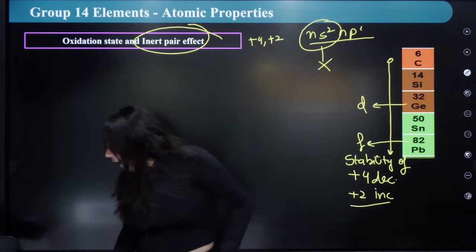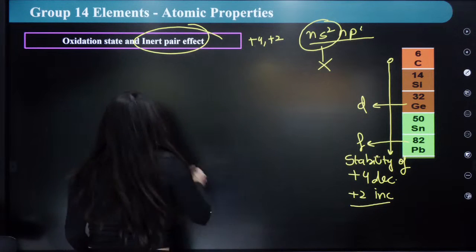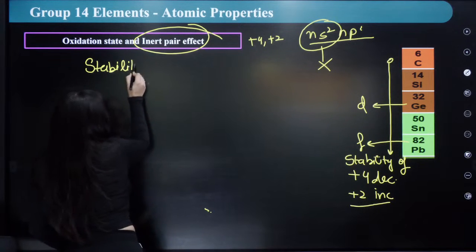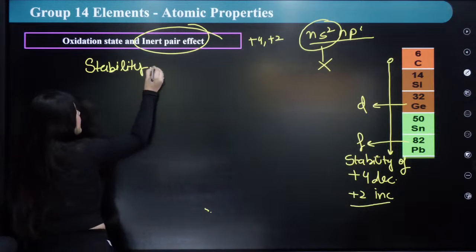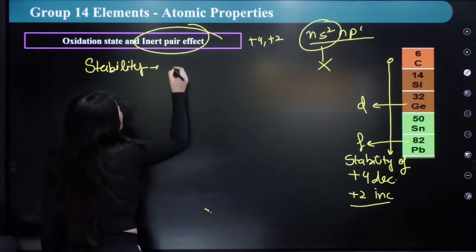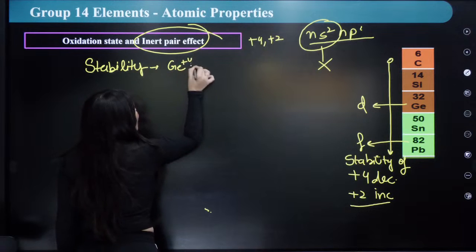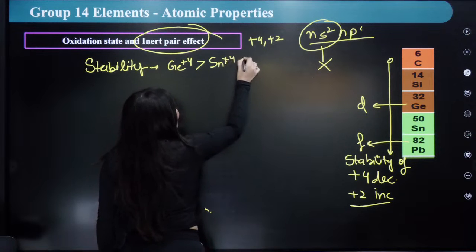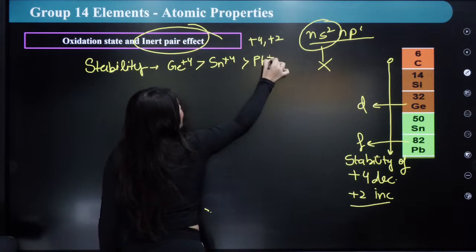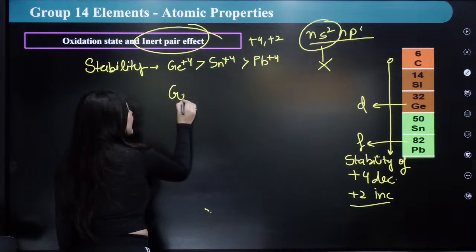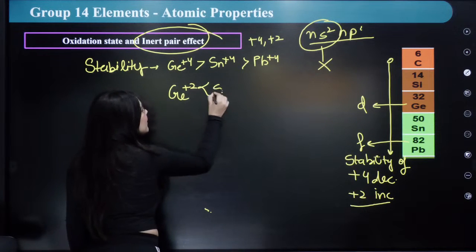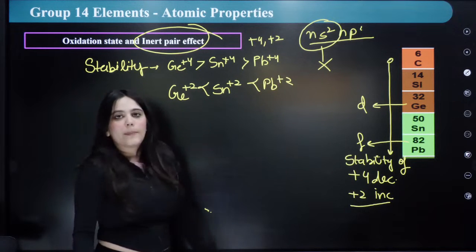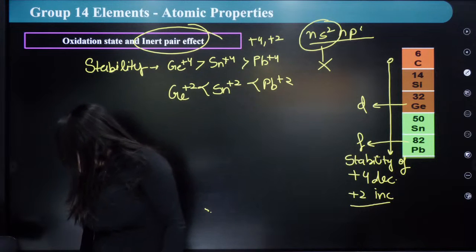Okay? So now I'm writing the stability order over here. Stability order. Can everybody see? So the stability order is germanium +4 is more stable than tin +4, which is more stable than Pb +4. Similarly, germanium +2 is the least stable, then tin +2, and Pb +2 is the most stable compound. Everybody understood this?